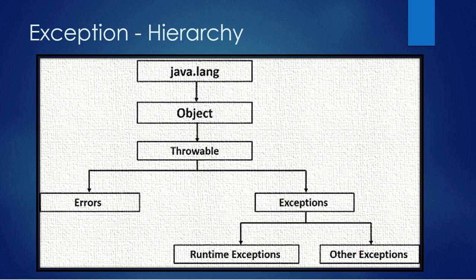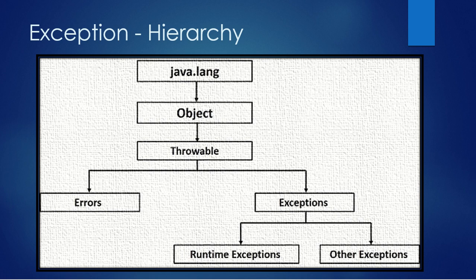The exceptions, or the unwanted or undesirable events, can be broadly classified into two. The first one is errors and the second one is exceptions. Java doesn't support any particular classes which can handle errors. All it can do is shut down the application. That is the only thing that is done for errors. While when it comes to exceptions, those are activities caused either by a user's mistake, or a programmer's mistake, or a network failure or physical resource failure.